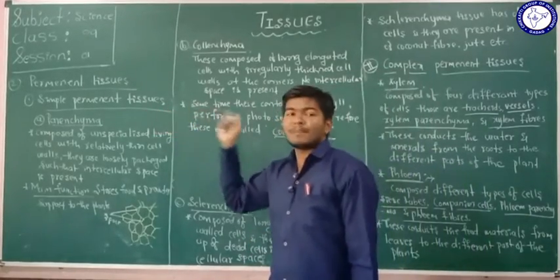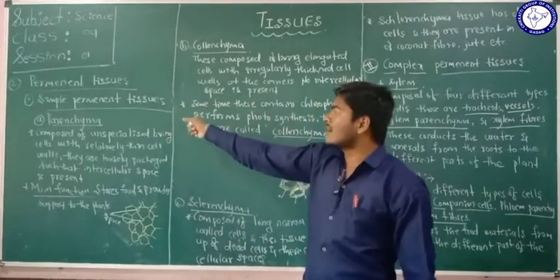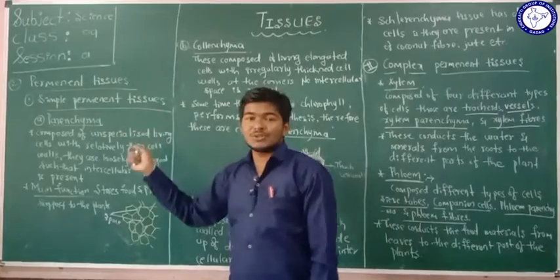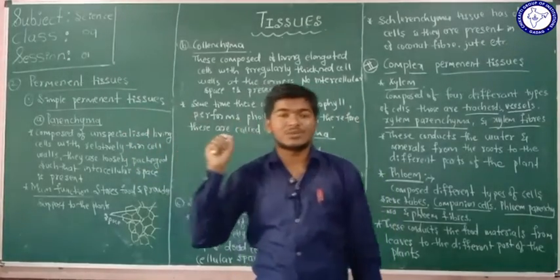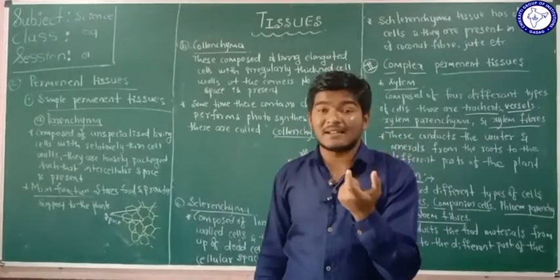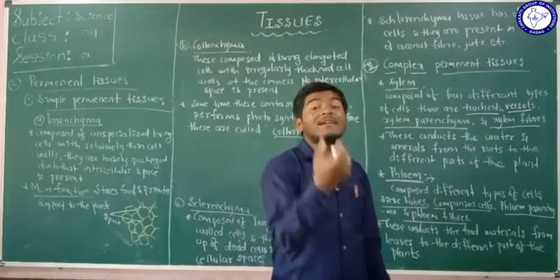So the simple permanent tissue, the word itself says simple, because the tissue contains the same type of cells here. The simple permanent tissues have the same types of cells, and the complex permanent tissues have different types of cells.